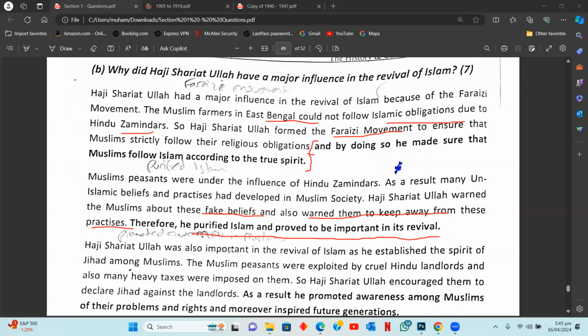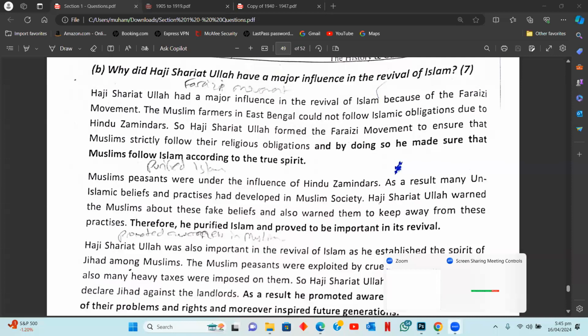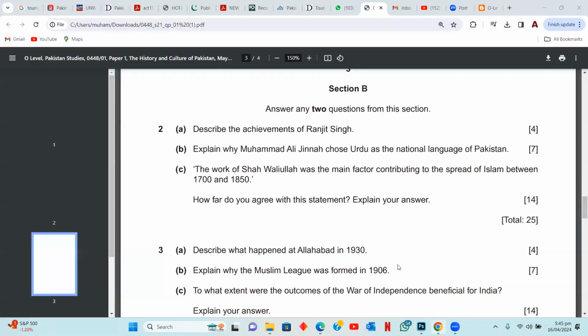Okay? A lot of Muslim farmers did recognize the importance of uprising against the oppressors, right? So all of this became important. You see, now we've written three reasons, three paragraphs for Shah Waliullah, we've written two paragraphs and two reasons for Sayyid Barelvi, and we've written two reasons and two paragraphs for Haji Shariatullah. This is how you've answered seven reasons for this question, and then you can write one evaluation at the end.